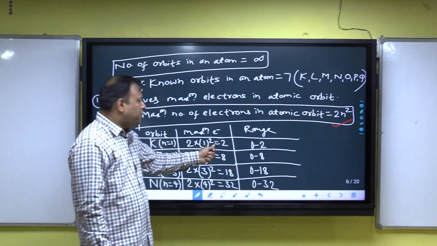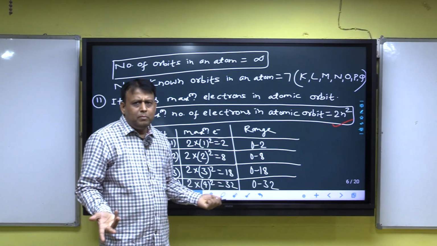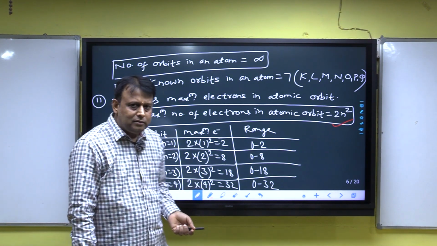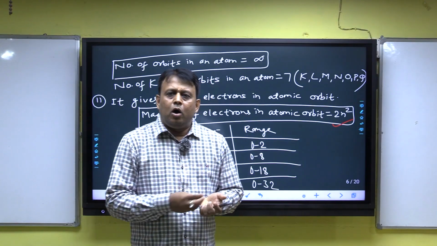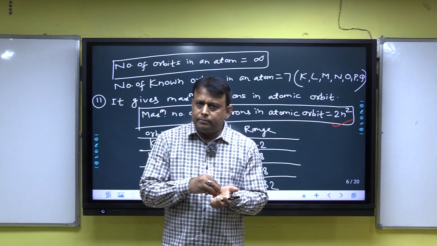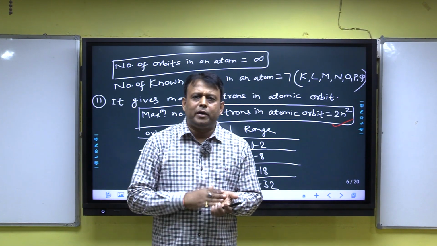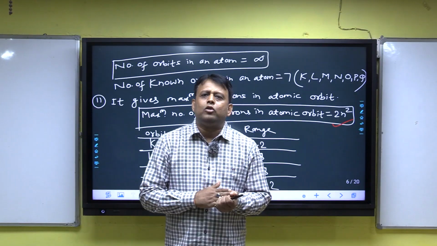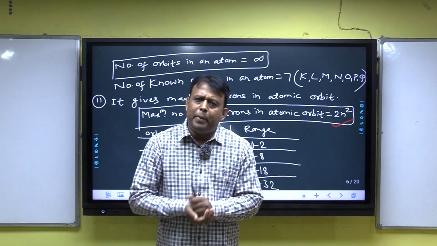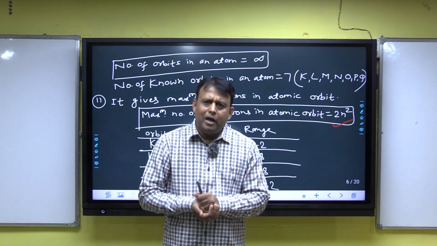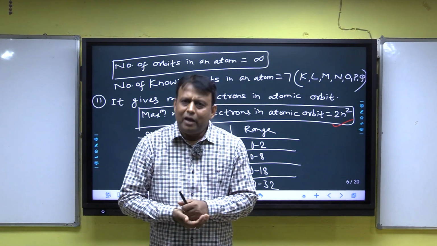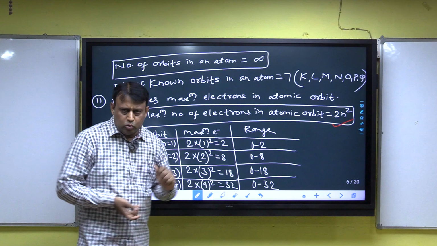Why can the K orbit be vacant? In hydrogen, there is only 1 electron in 1 atom, and in the ground state it is present in the K orbit. But when energy is supplied to the hydrogen atom, the ground state electron jumps to an upper orbit, the excited state, and in this case the K orbit may be vacant, hence the range 0 to 2.